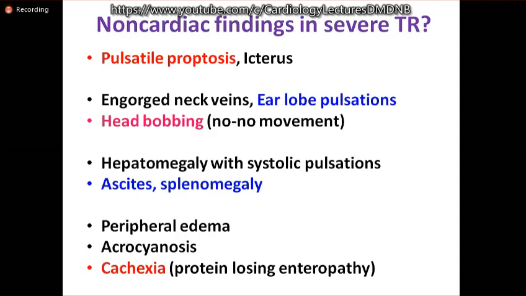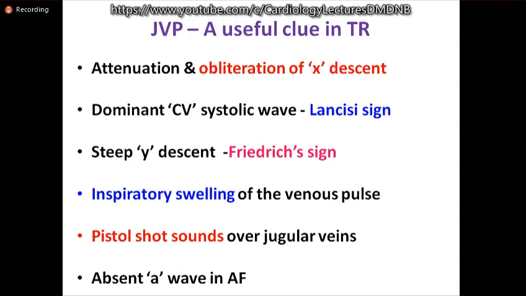What are the non-cardiac findings in severe tricuspid regurgitation? Because of chronic venous congestion, there may be pulsatile proptosis. Icterus may be present due to hepatic congestion, engorged neck veins with ear-lobe pulsations, head bobbing, that is movement side to side, right-left, not anterior-posterior, which is commonly seen in AR. Pulsatile liver, ascites, splenomegaly, peripheral edema, and cachexia due to protein-losing enteropathy are commonly seen in long-standing severe TR.